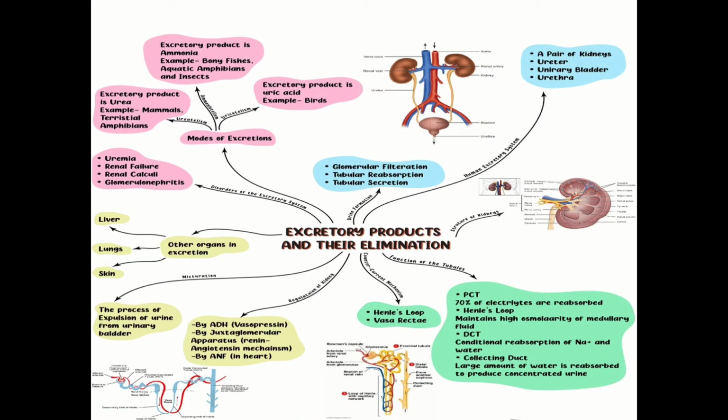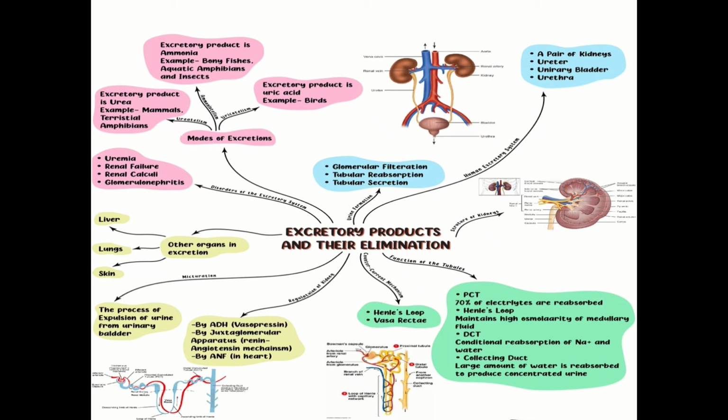Then we discussed about the regulation of kidney functions. The functioning of kidney is regulated by hormonal feedback mechanism that involves the hypothalamus, juxtaglomerular apparatus and to a certain extent the atrial wall of the heart. Then we discussed about micturition.